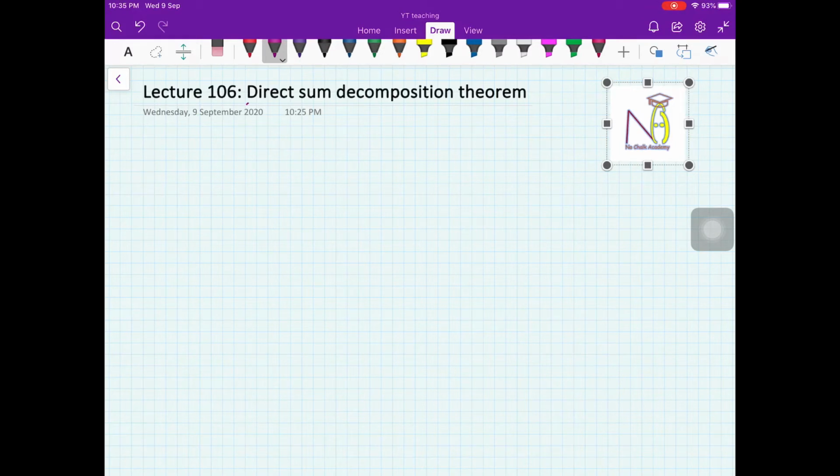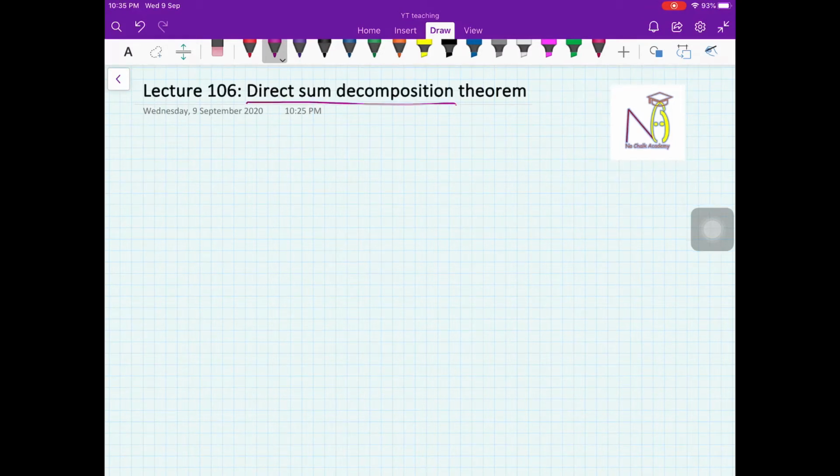In this video we will be doing a theorem which is based on the direct sum decomposition which we had introduced in the last video. If you don't know what the direct sum decomposition is, then please see the last video, that is lecture 105, and then you can come to this video for this particular theorem, which is important. So let me write down the statement.